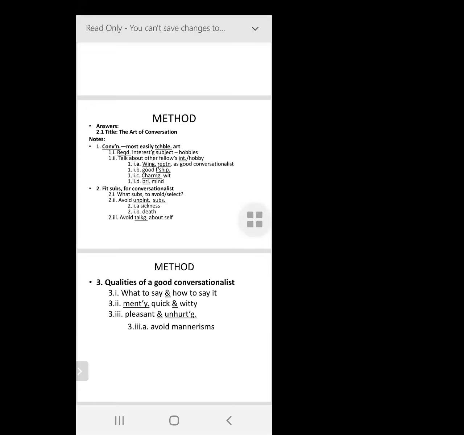So there you have this 1.1. That's the first part. That's called a sub point. So you have all those words which are short forms. Actually, interesting is also a shortened word. I should have put a dot there and underlined it. And then you have the second point, the second sub point, talk about other fellows' interesting hobby, interest and hobby. So you have that also as a short form, underlined and a dot put next to it.